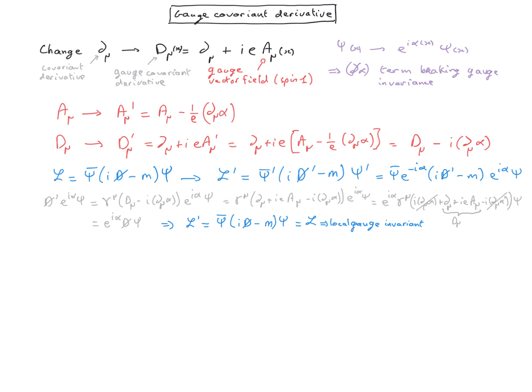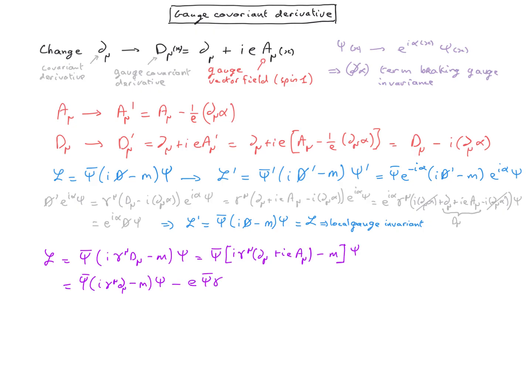Let us now rearrange this expression for the Lagrangian in order to recognize a sum of the initial Dirac-Lagrangian plus an additional term. We recognize that in addition to the Dirac-Lagrangian, we now have a term which couples the fermionic field with the gauge vector field A mu, and this is nothing else but the QED interaction Lagrangian.